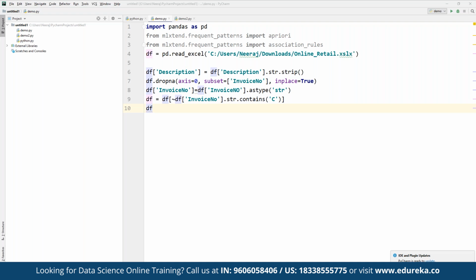So here we can define France as the country that we want to use for consolidation. And then we are going to group by the invoice number. So here we are going to define the invoice number for it.